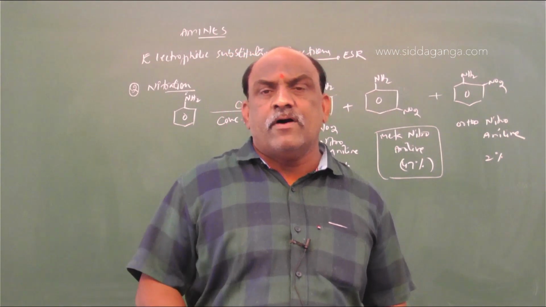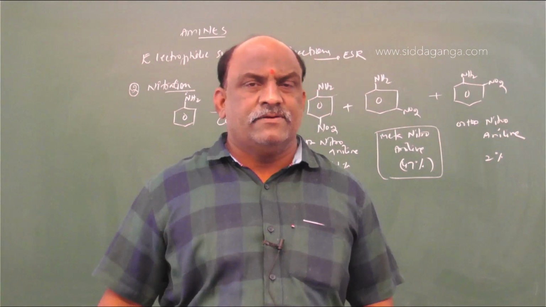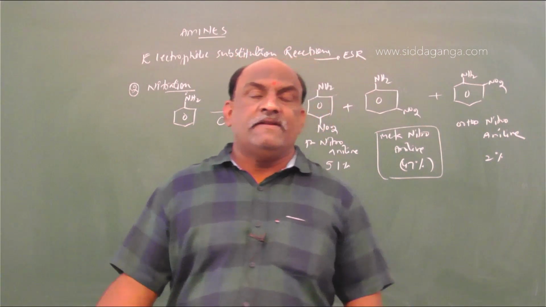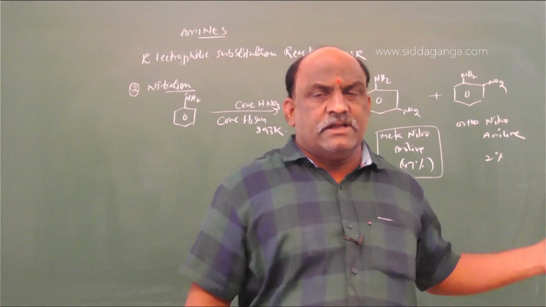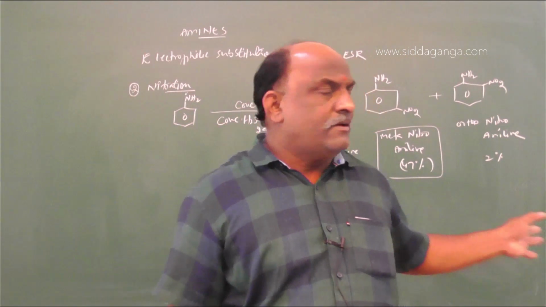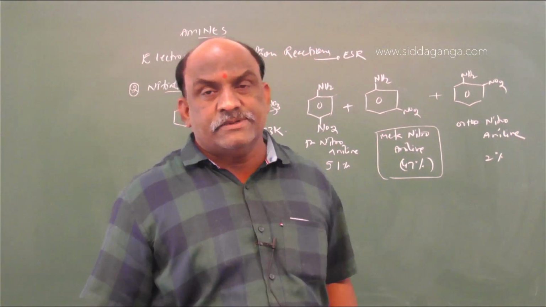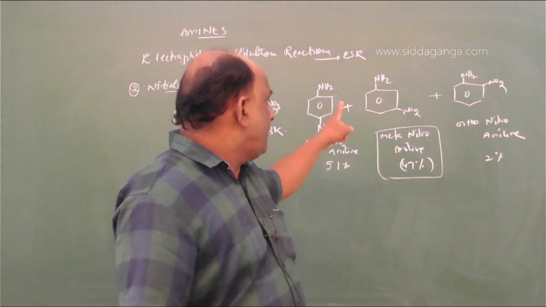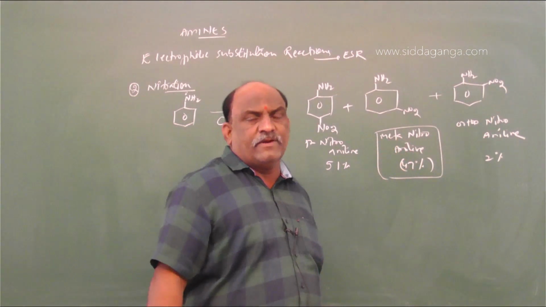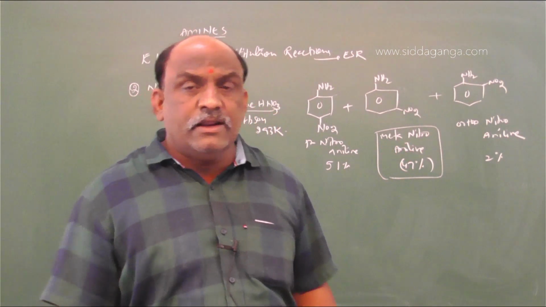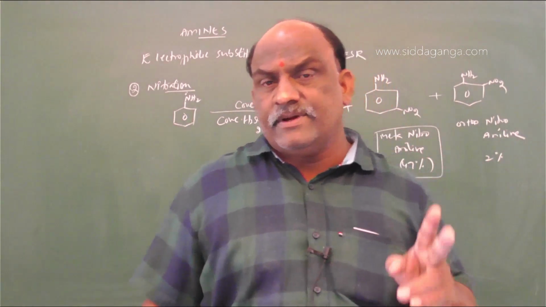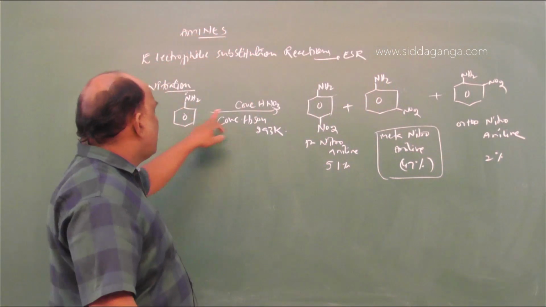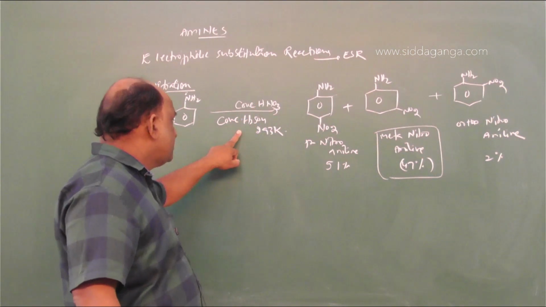A question can be made in the form of a sentence: which of the following statements is correct regarding nitration of anilines? We expect such questions for this type of concept. So why is meta-nitroaniline 47%, and ortho-nitroaniline only 2%? Because the reaction uses concentrated HNO3 plus concentrated H2SO4.